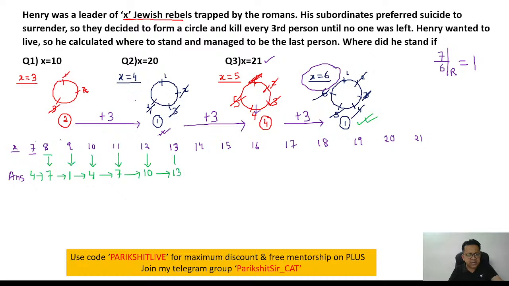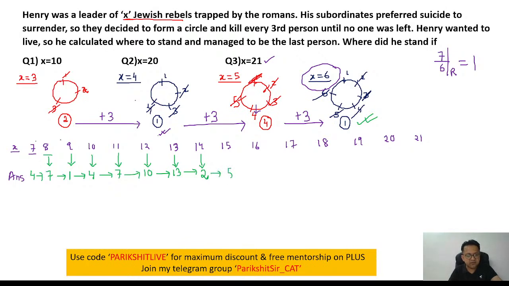In a circle of 13 people, will we have number 13? Absolutely. That will be the answer. Next, plus 3 again, 16. In a circle of 14 people, we will not have 16. So 16 will be same as which one? Second person. How do you know? 16, take down the answer, divide by 14. 16 by 14, remainder is 2. So the 16th person will be same as person number 2. Answer will be 2.